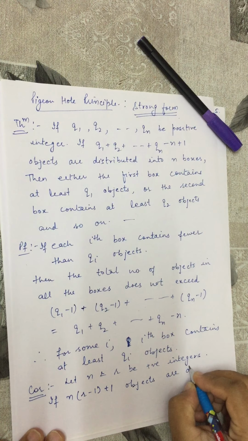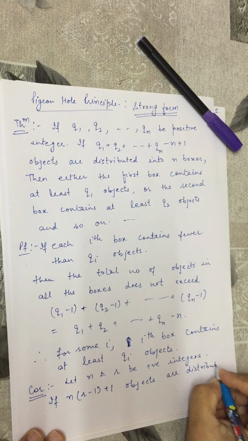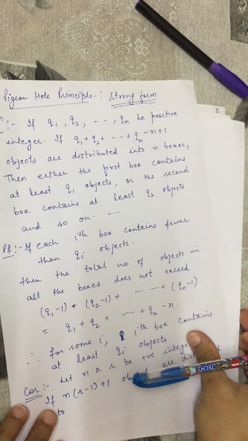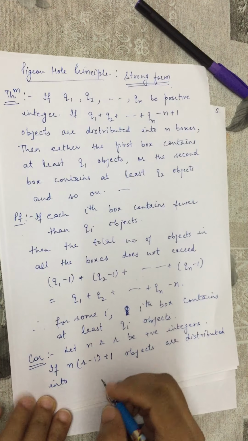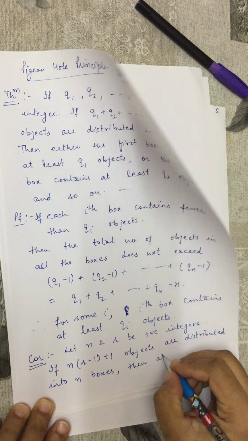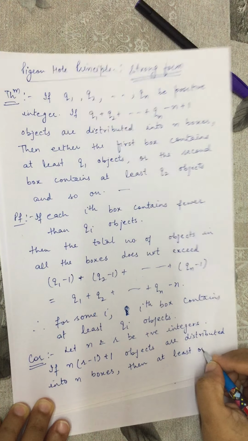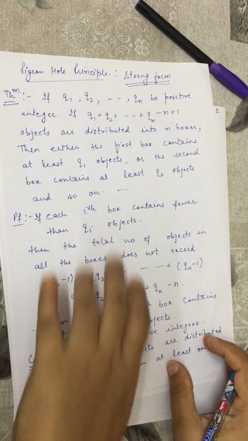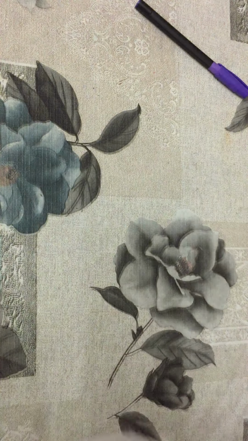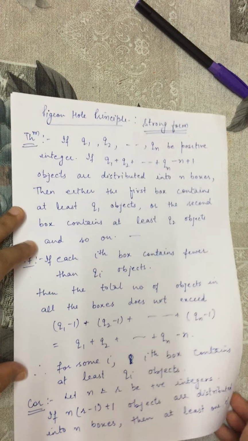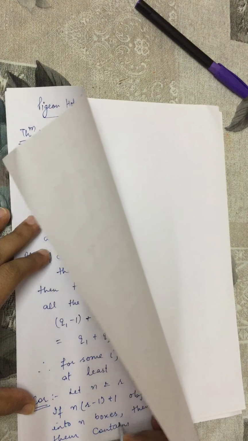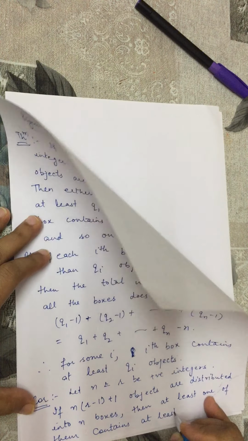These are distributed into n boxes. Then at least one of them contains r or more than r, that is, at least r objects.